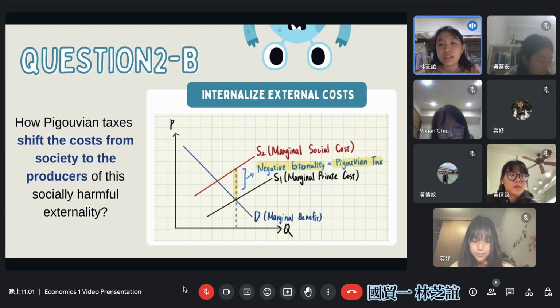And the gap between S1 and S2 is the negative externality, which also equals the Pigouvian tax. And the Pigouvian tax is totally imposed on the producers, which means that society doesn't need to pay the cost anymore. And this effect can successfully internalize the external cost.